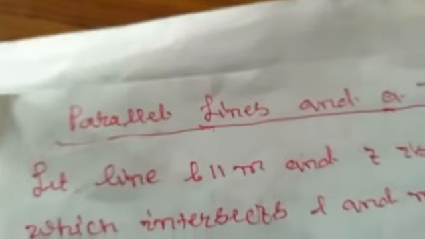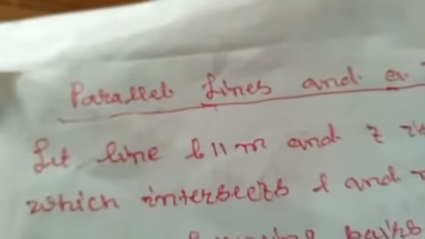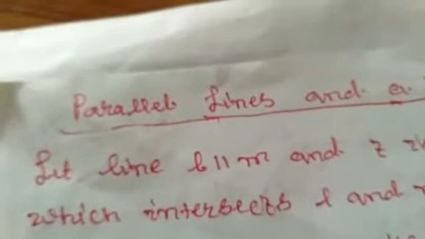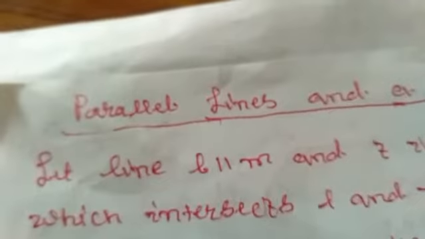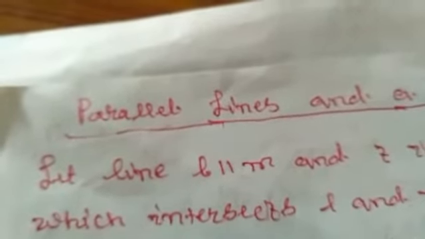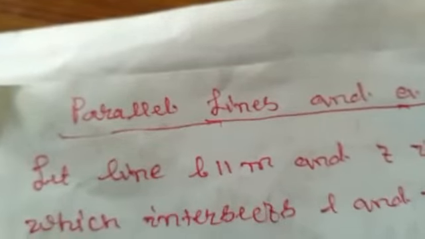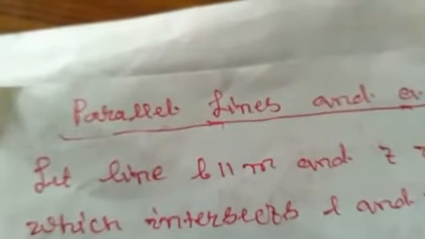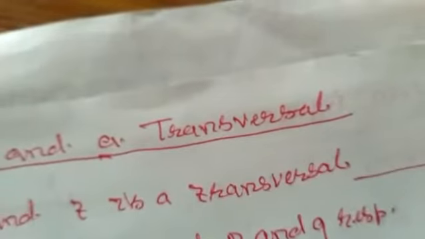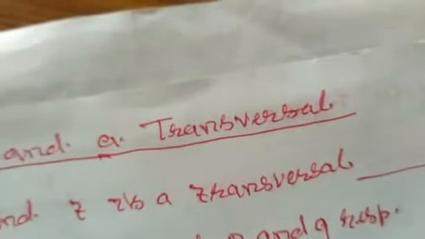Students, as all of you know, two lines which do not intersect each other anywhere and having their perpendicular distance always constant are known as parallel lines. And a transversal is a line which intersects the parallel lines.